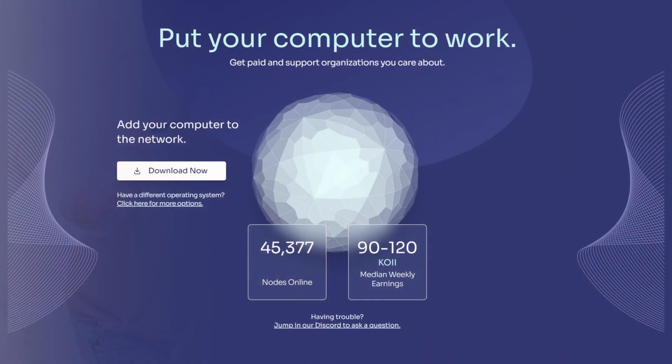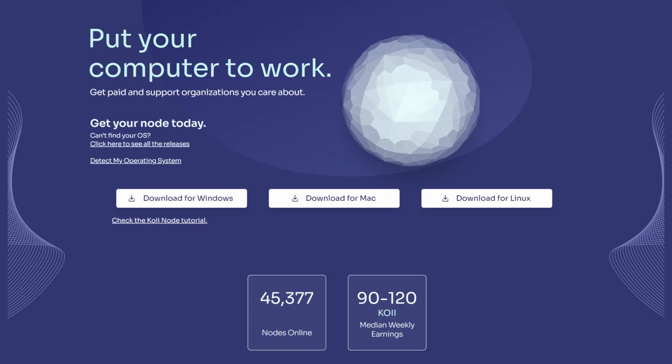Let me now walk you through the steps. First, you would need to click on the link in the description and you would arrive at this page. Click on the Download Now option to begin downloading the application. If you use a MacBook or Linux computer, you may need to click on Click here for more options to get to additional download options. This will enable you to download the application for other operating systems like Mac and Linux.